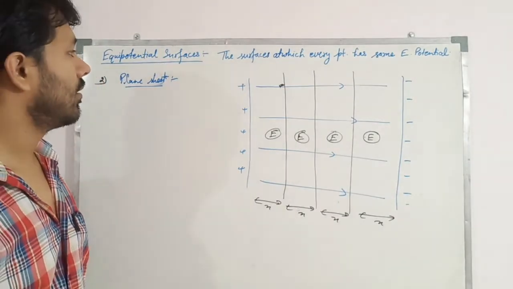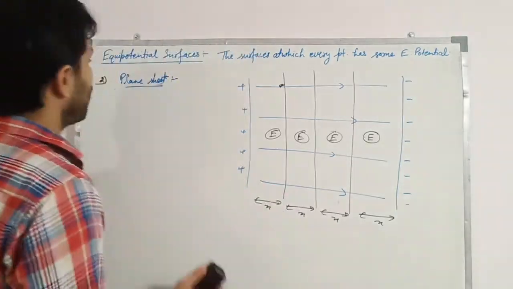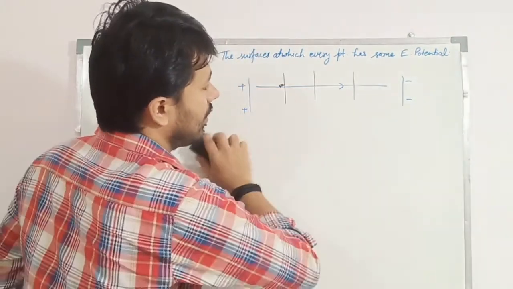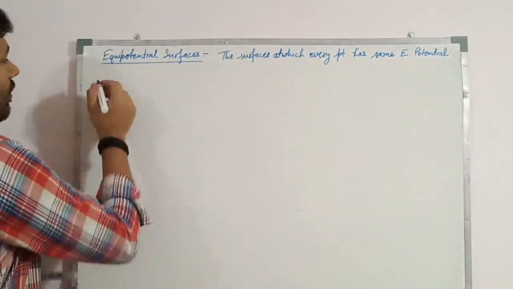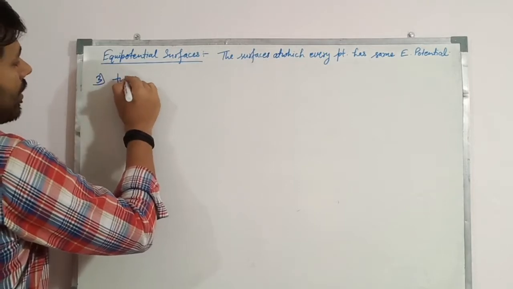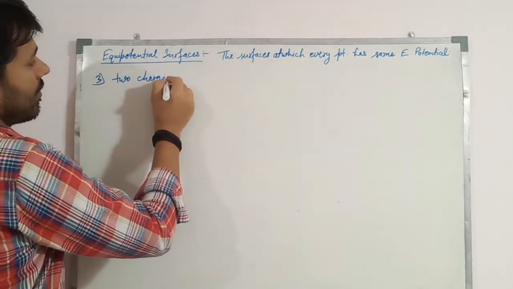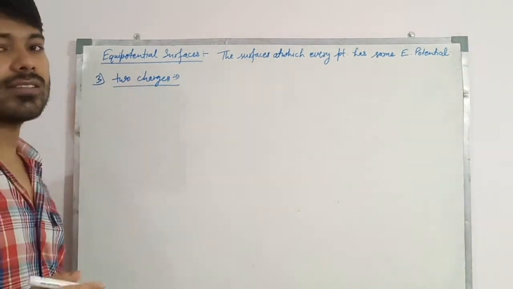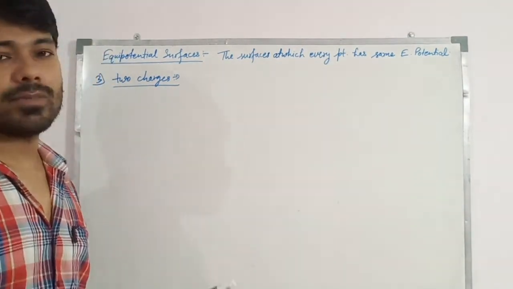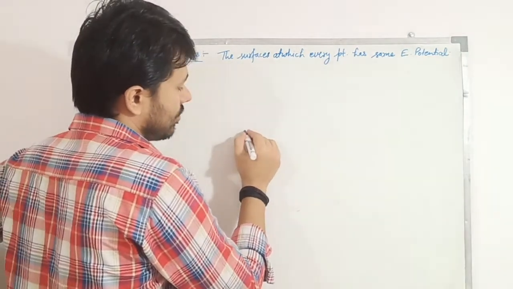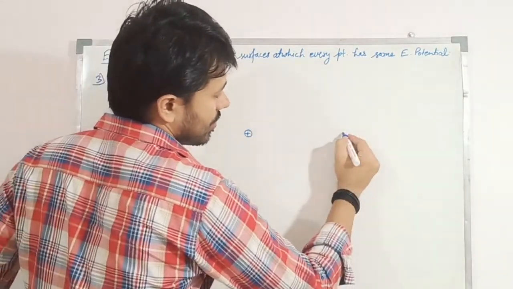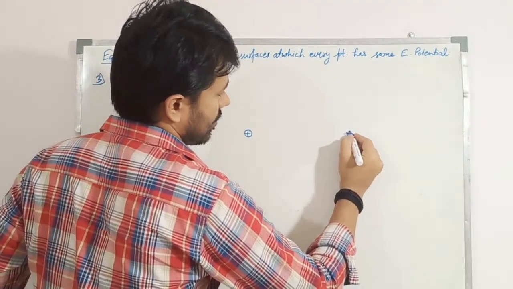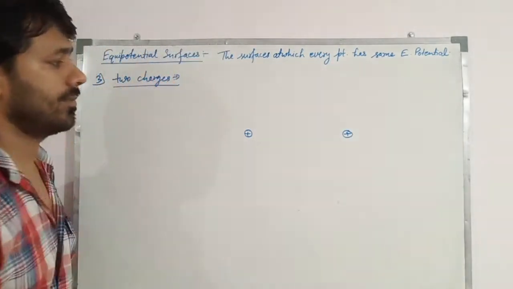This is the case of the plane sheet. Now the third point is two charges separated by some distance. Let's say two point charges are placed and separated by some distance. First case, two same type of charges. Let us take two positive charges separated by some distance.